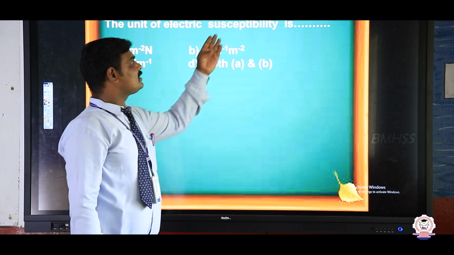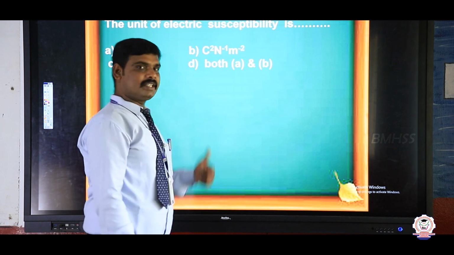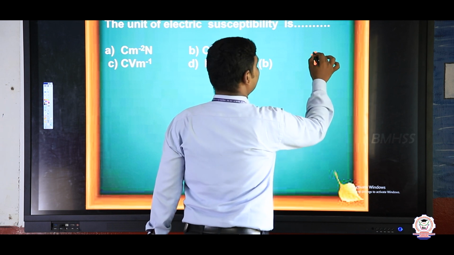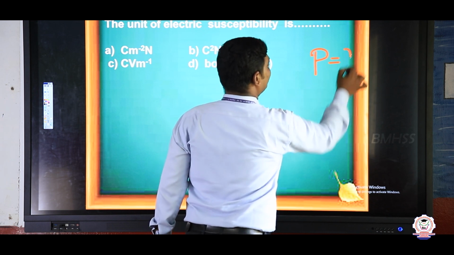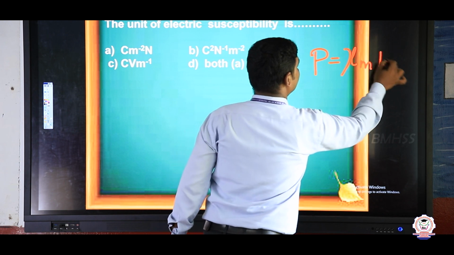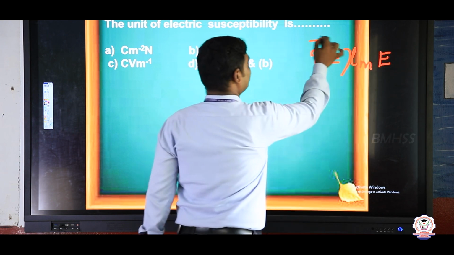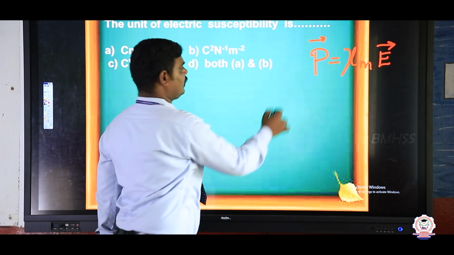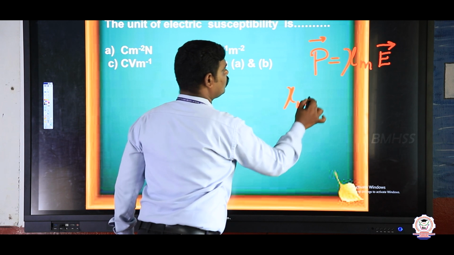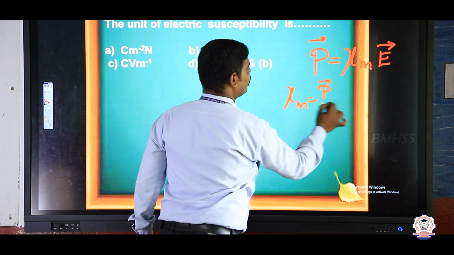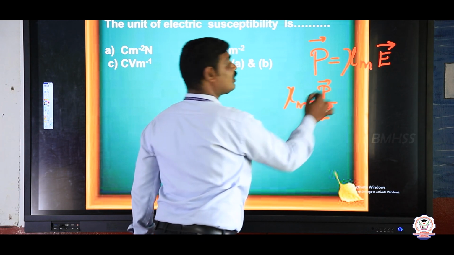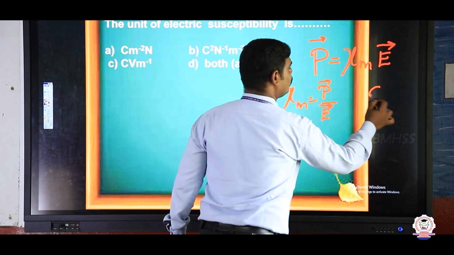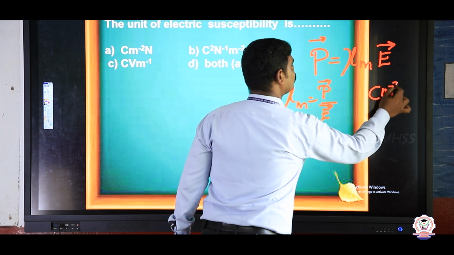Next, the unit of electric susceptibility. In the last question I wrote one formula: P vector is equal to chi m into E vector, where chi m is the electric susceptibility. So chi m is equal to P vector divided by E vector. The P vector is polarization, and the unit of polarization is coulomb meter inverse 2.